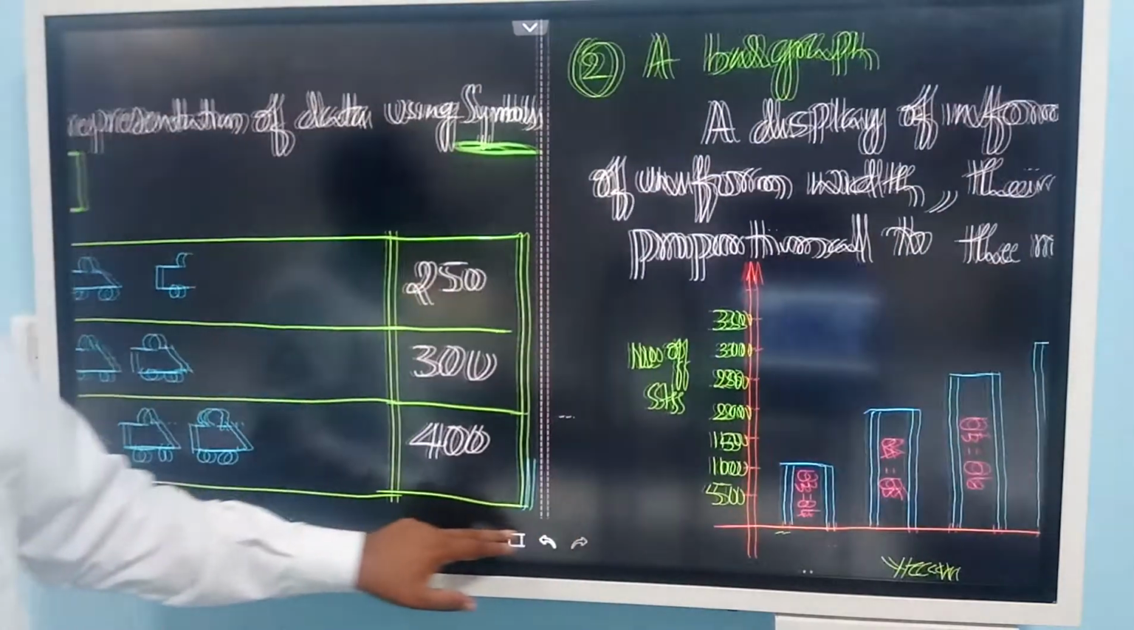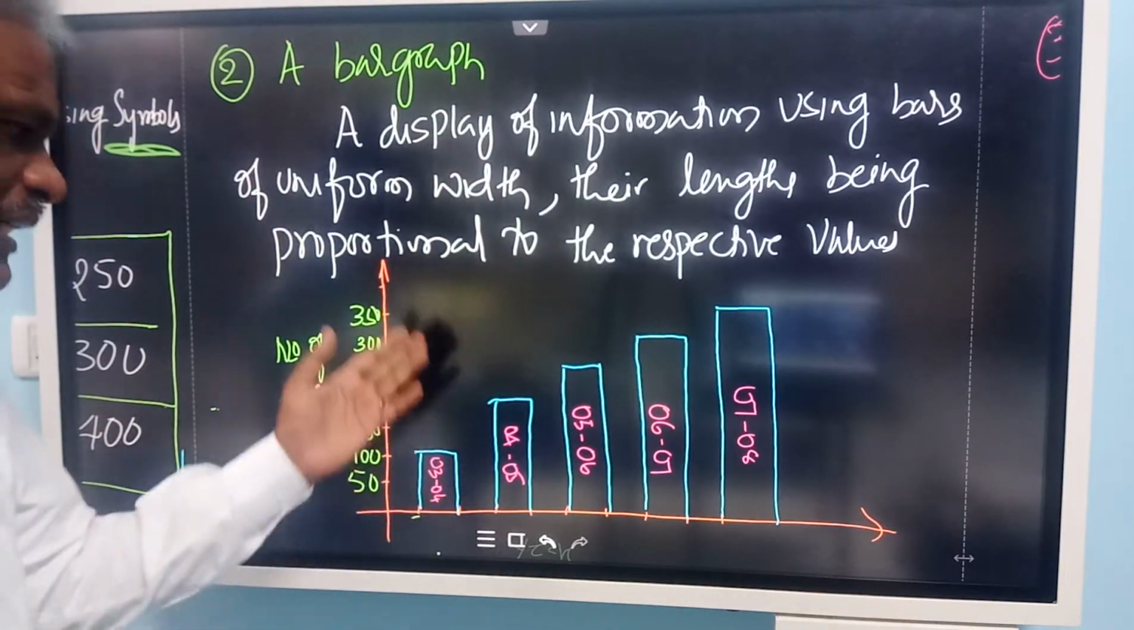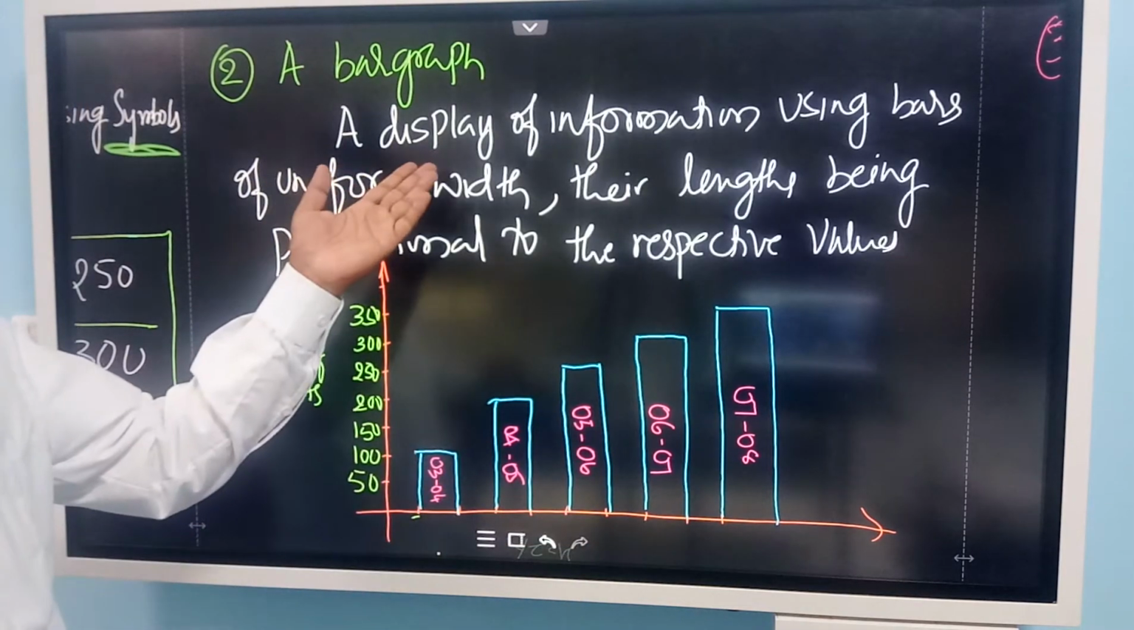Now the second type you studied: the bar graph. This is also very easy to understand by looking at the data itself. So you can understand what this data says. So what is this bar graph?